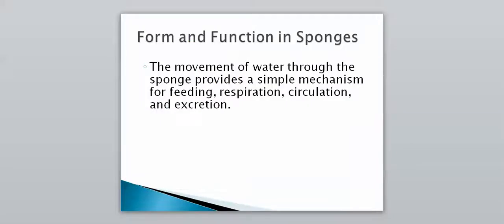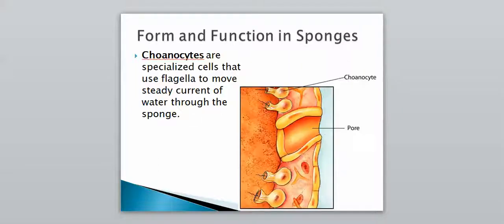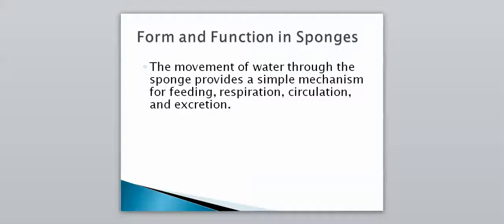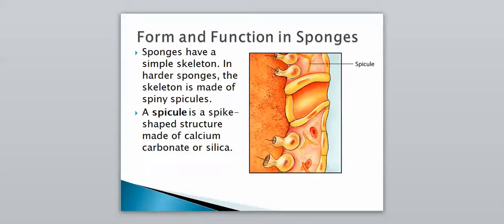And this movement of water through the sponge provides a simple mechanism for feeding, so it'll bring in food; respiration, it'll help bring in oxygen and remove CO2; circulation, just getting out their waste material or passing along nutrients; and then excretion, which is to get rid of their waste material. So these choanocytes play a big role in how the sponge can carry out its essential functions to be considered an animal.